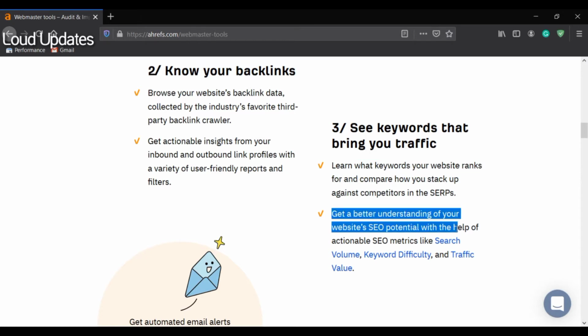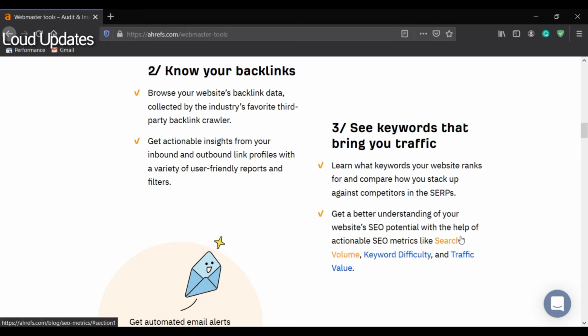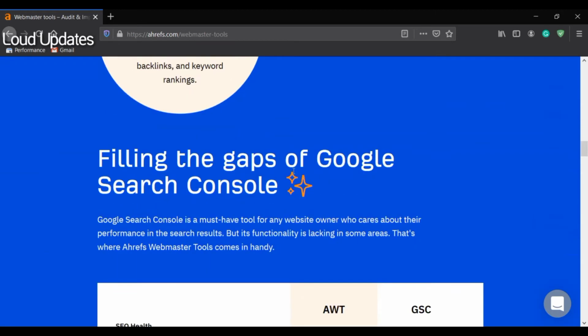See which keywords bring your traffic, which keywords are giving you high traffic and how many keywords you are ranking for, filling the gap of Google Search Console.